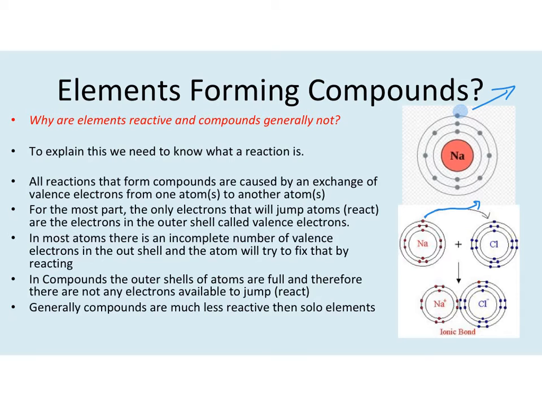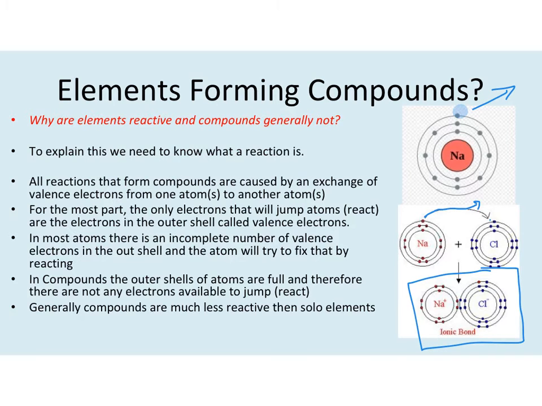Now, if chlorine is in the vicinity where sodium is, when sodium kicks off that electron, we look over here at chlorine. Chlorine only has 7 electrons in its outer ring, and it would like to absorb one. So sodium's going to kick it off, and chlorine's going to absorb it, and then it's going to have a full outer ring. Now chlorine will have 8. And if we look down here, here's a formation of sodium chloride, or a compound, where sodium has a full outer ring, and chlorine has a full outer ring. They were only able to achieve that by forming a compound.